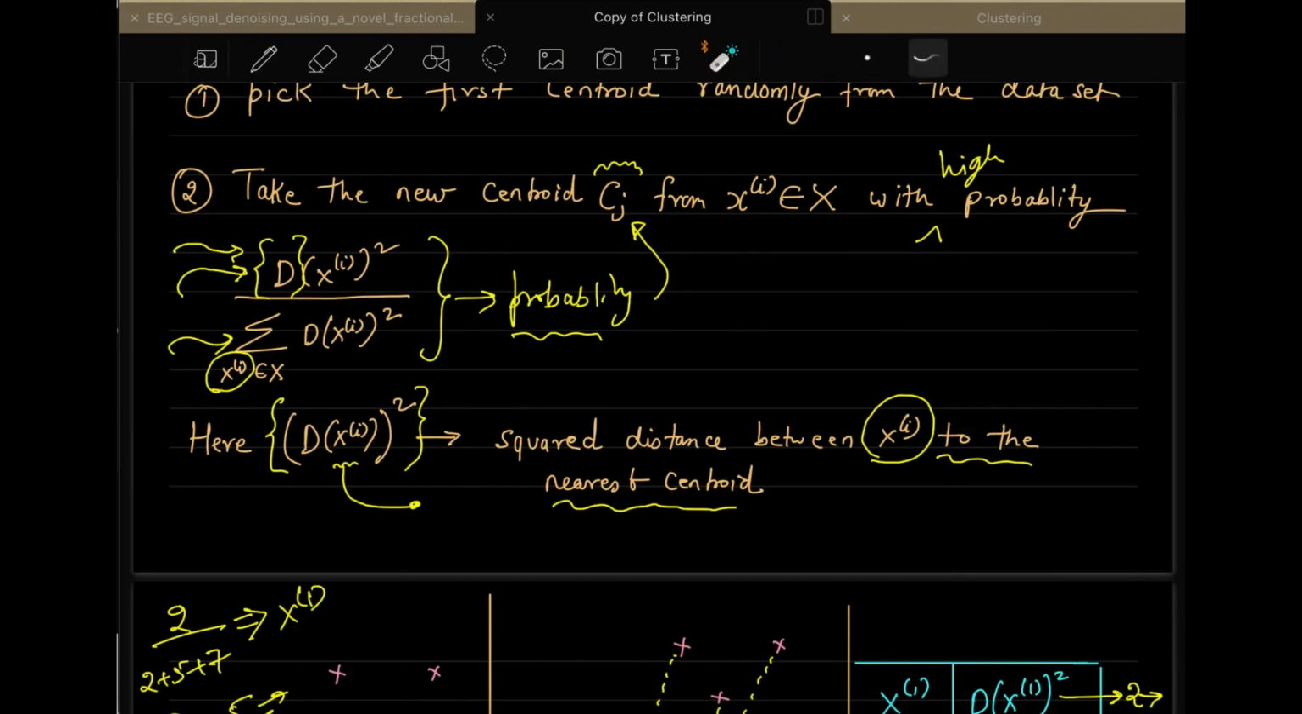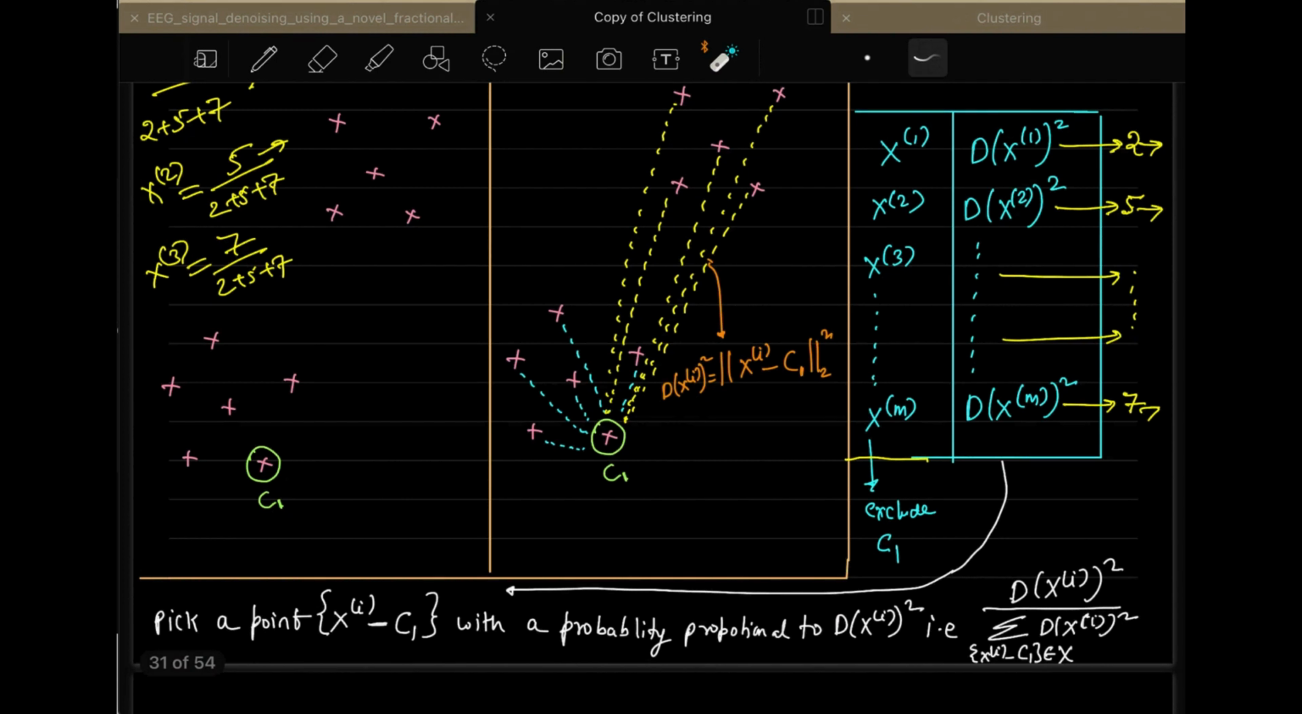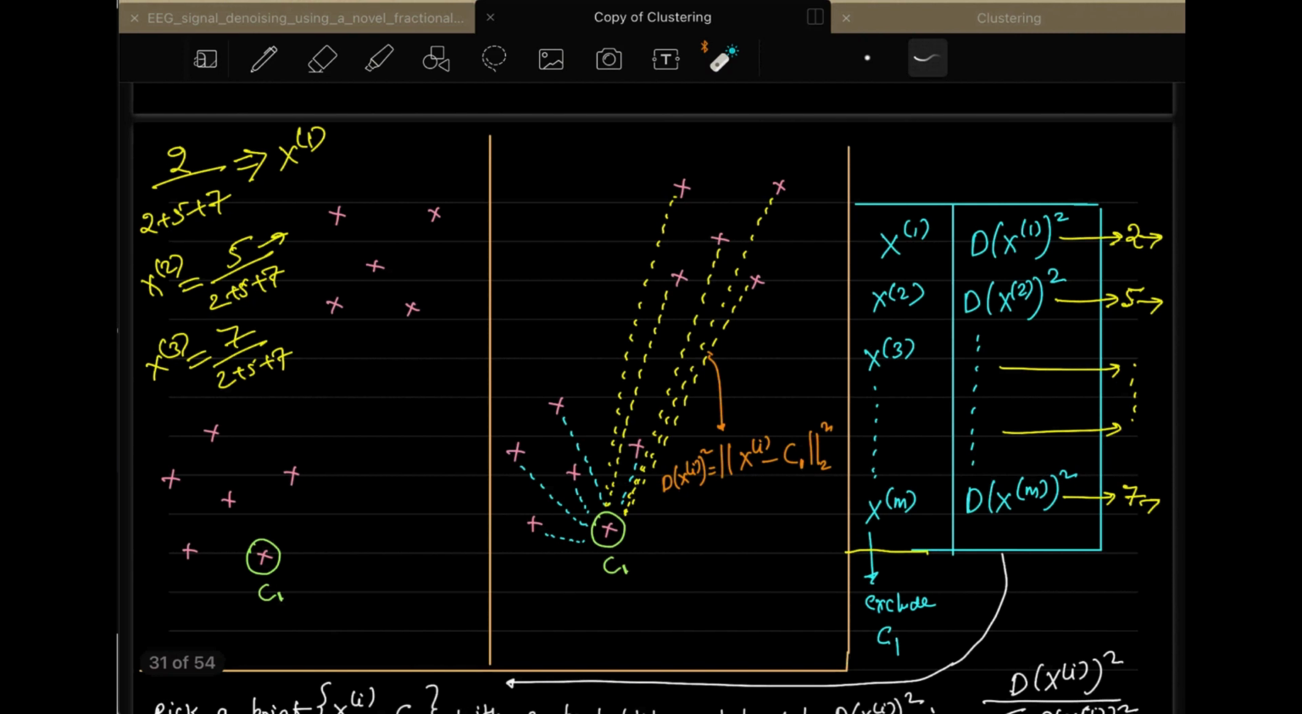So now if you see here, xm will be the data point having the highest probability of 7 divided by 2 plus 5 plus 7. Among these points which you are seeing here, can you intuitively tell me which data point will that be? Instead of calculating here, you can observe that also. Can anyone tell me what will be the data point? The top right one. Yes.